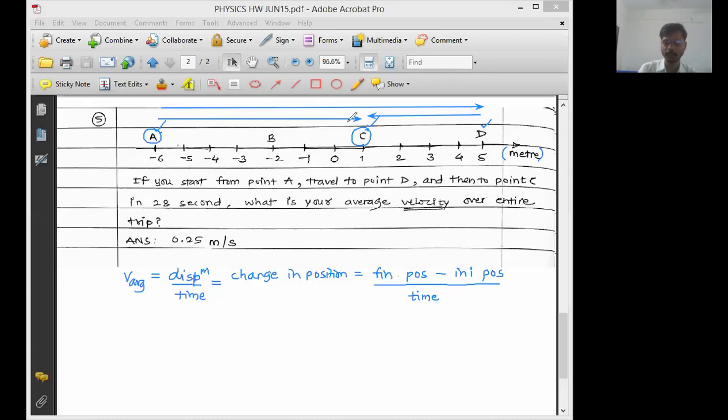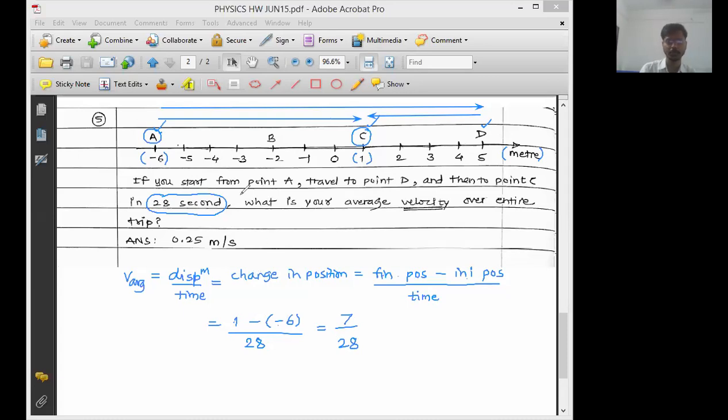Now the final position is point C. The initial position was point A, and ultimately it came to the point C. So the final position is 1, and the initial position is minus 6, so you put a bracket around minus 6. Divided by time required. What is the time required for the journey A to C? It is 28 seconds. So that gives 1 plus 6, which is 7, upon 28.